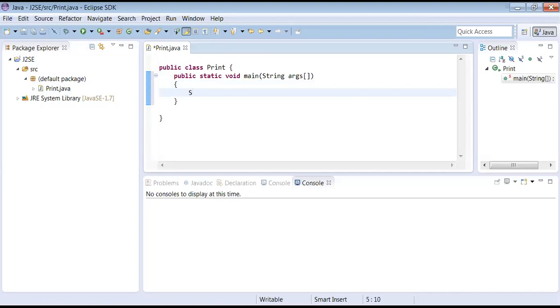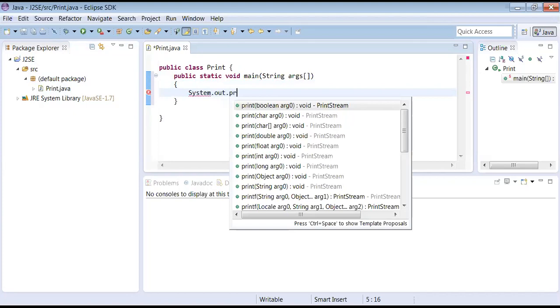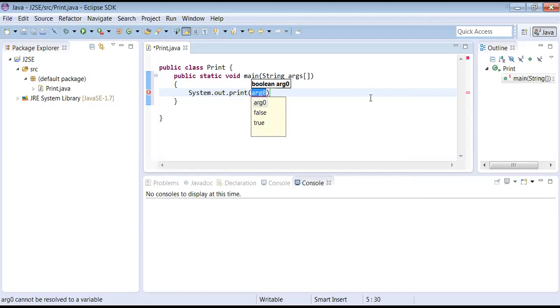Now I want to display one message: System dot out dot. SYSO also we can write as a shortcut. No, you should not use the shortcut; you have to write the entire thing. Yesterday I typed applications in Notepad. When explaining, I can write in shortcut, but while execution, you can type SYSO and press Ctrl plus Space, and it will automatically show.